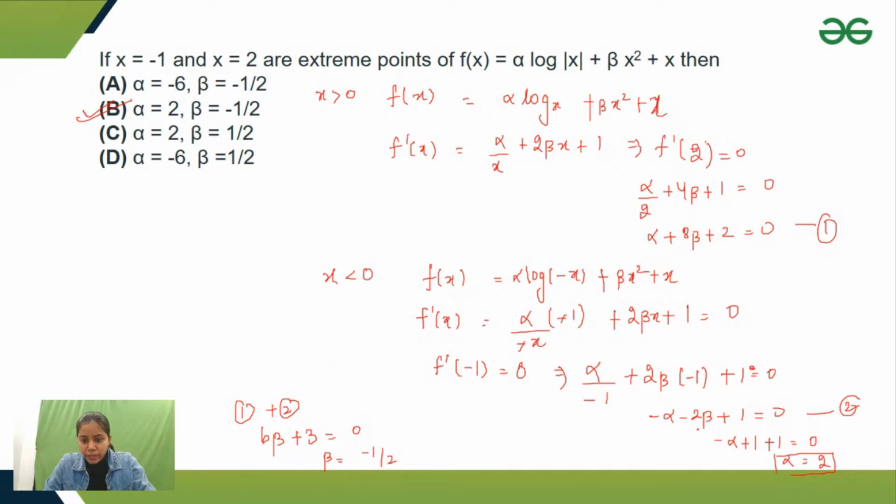So I hope you get this right, two equations, two unknowns. I have made one mistake previously. I took the function as modulus of x. I have to take, if x is greater than 0, it is alpha log x. If x is less than 0, it is minus x.